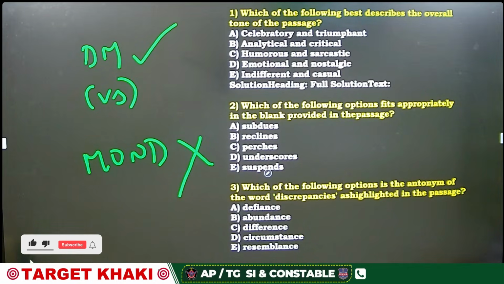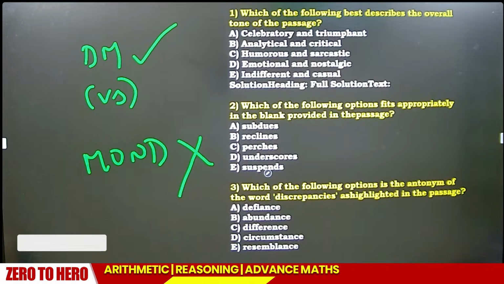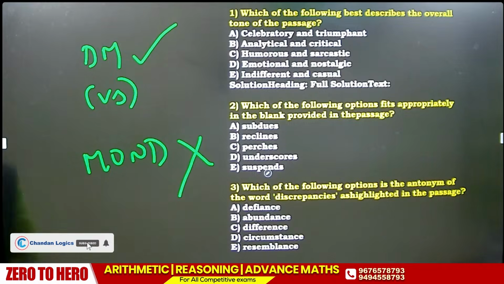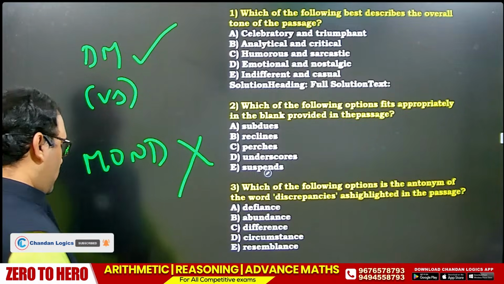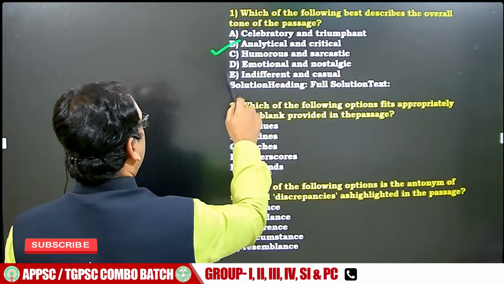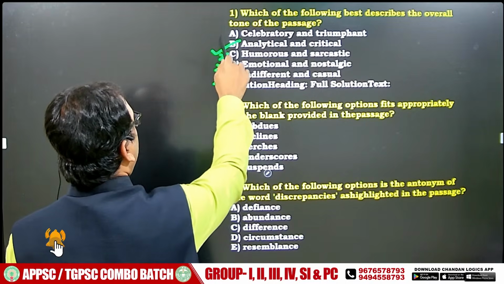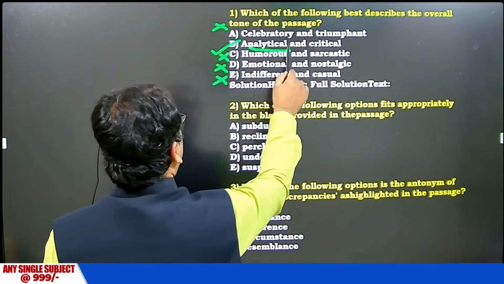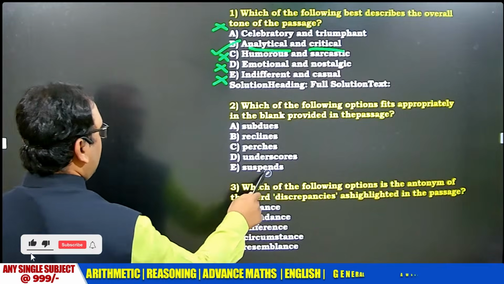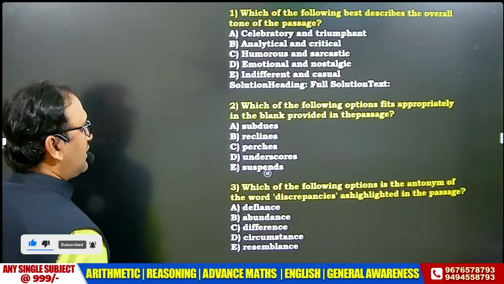Now answer the first question, my dear friends. So what is the tone of the paragraph? Naturally, any paragraph mostly would have the tone of analysis only. It is not casual, it is not emotional, it is not funny, it is not celebration. Analytical, critical. Correct or wrong? Can you try? I think, yeah.